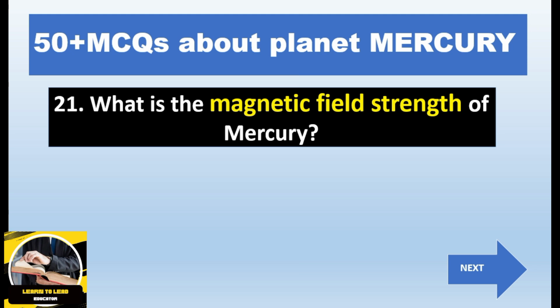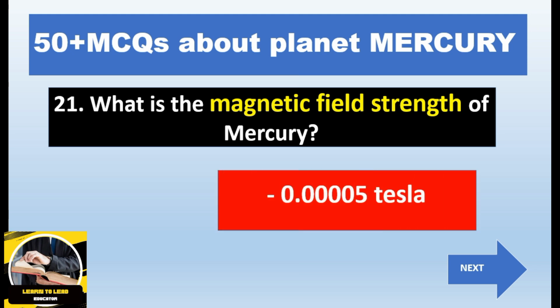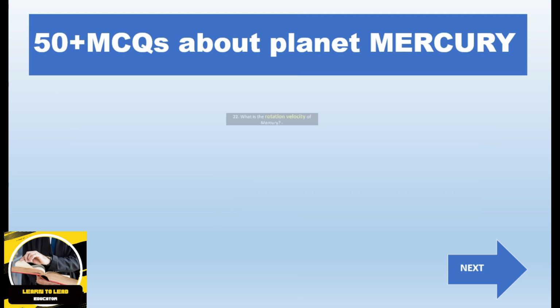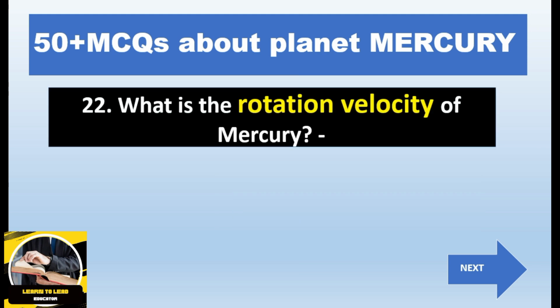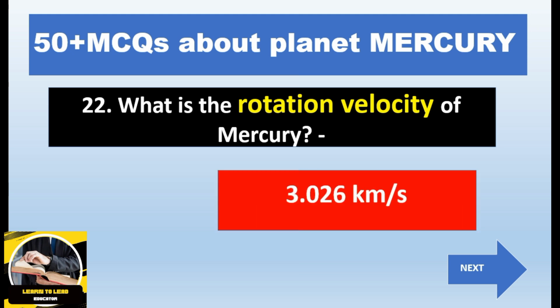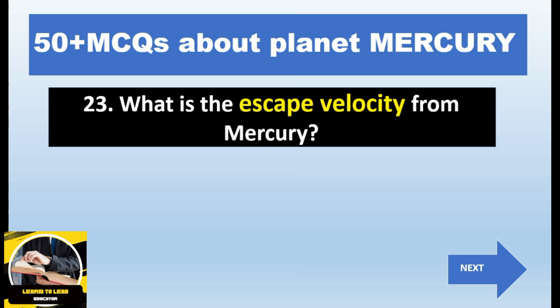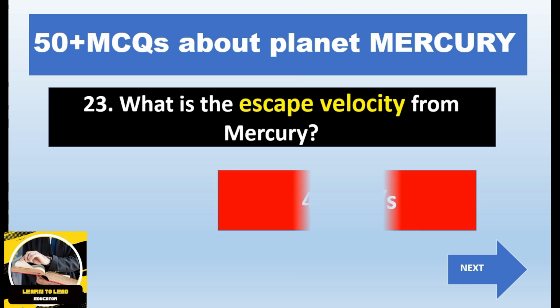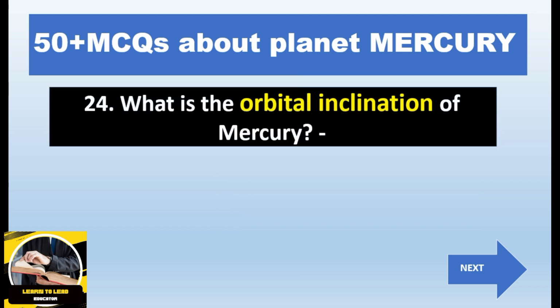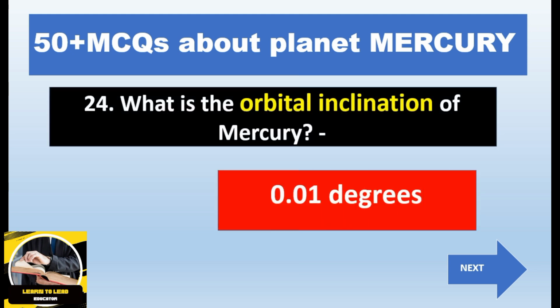What is the magnetic field strength of Mercury, that is 0.00005 Tesla. What is the rotation velocity of Mercury, that is 0.026 km per second. What is the escape velocity from the Mercury, that is 4.2 km per second. What is the orbital inclination of Mercury, that is 0.01 degrees.